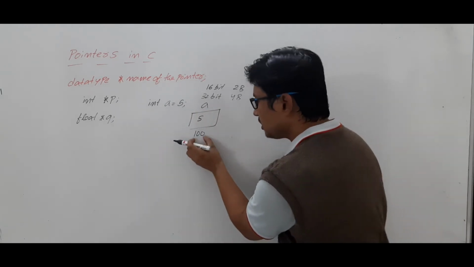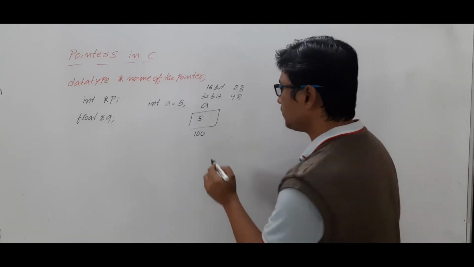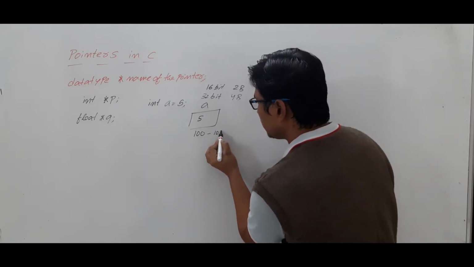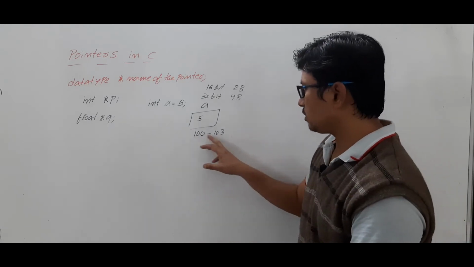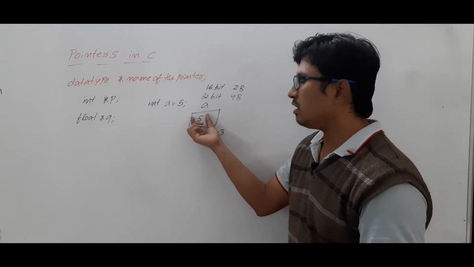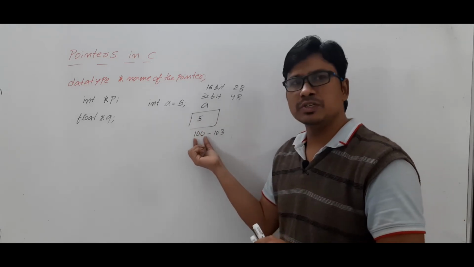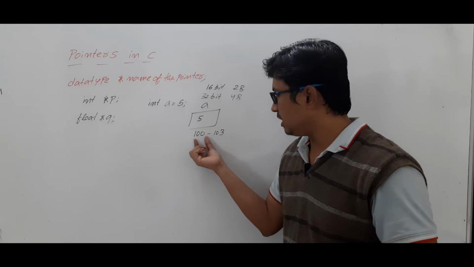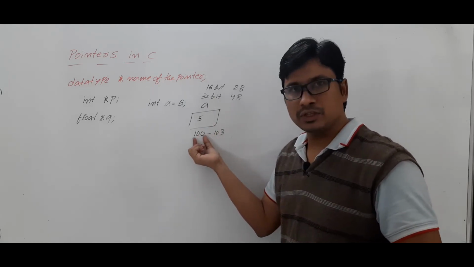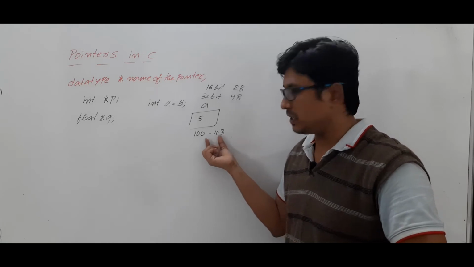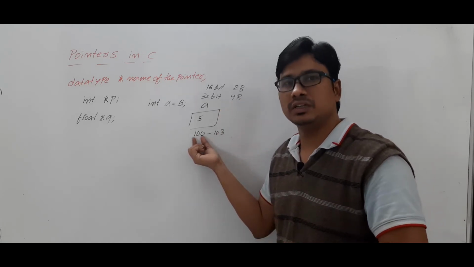Now if its starting address is 100 and you are using a 32-bit compiler, then from the 100th byte to the 103rd byte, the value 5 will be stored. Am I right? But we always specify the starting location, so we specify it as 100.